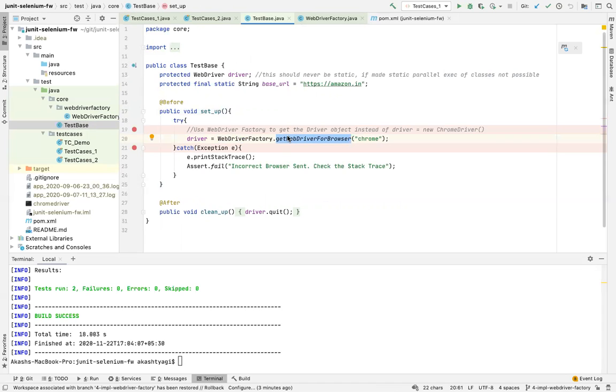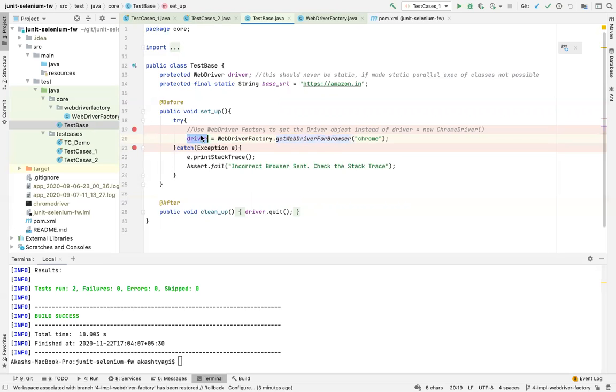This is how you make things easy for a test automation developer to create scripts, right? This is part of the framework development. So you hide all the details, or you create reusable methods for everyone to use, right? And factory design pattern is just one way of implementing it, or designing it.